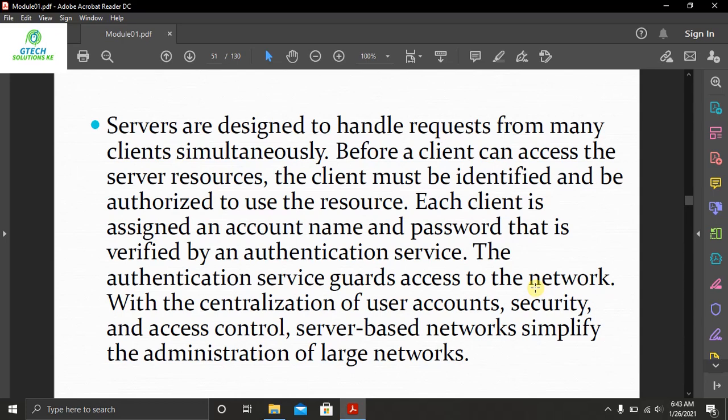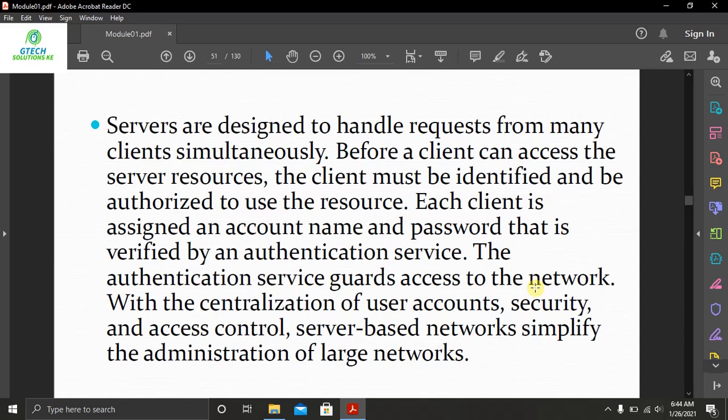Before a client can access the server resource, the client must be identified and be authorized to use the resource. Each client is assigned an account name and password that is verified under authentication services. So in this case, for example, if you want to upload a video to a YouTube server, you must first of all have created a YouTube channel and also have a password and account for you to be able to do that. The authentication services grant access to the network with a centralization of user account, security, and access control.